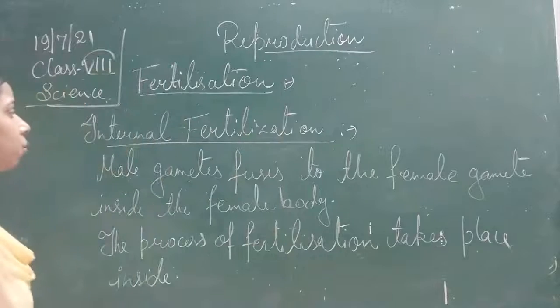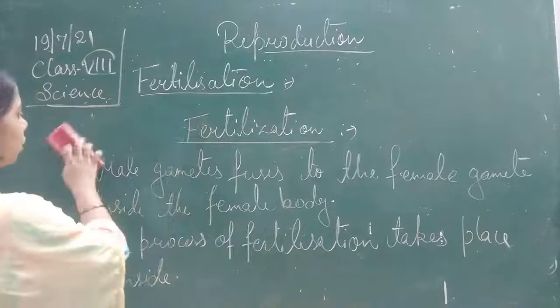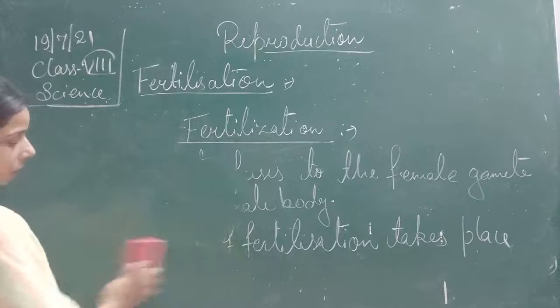What happens in the case of external fertilization? Here the case is different.